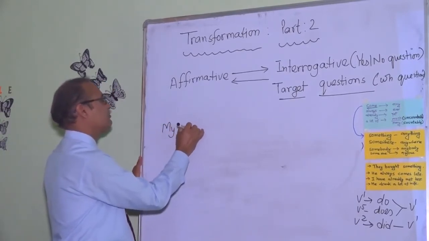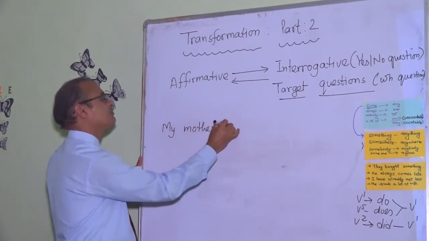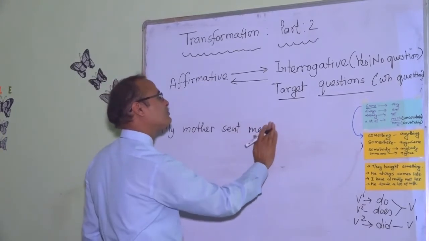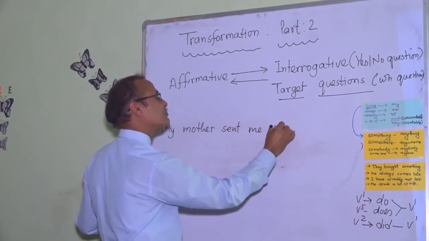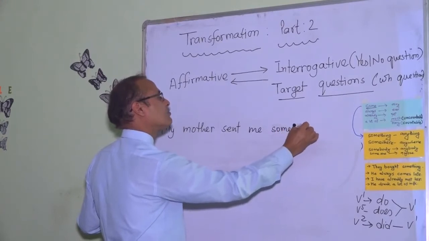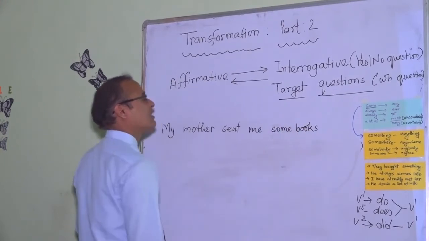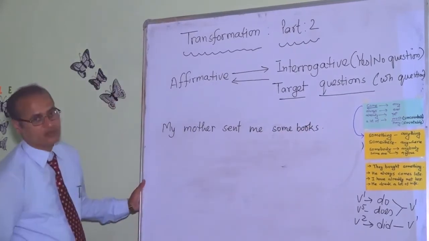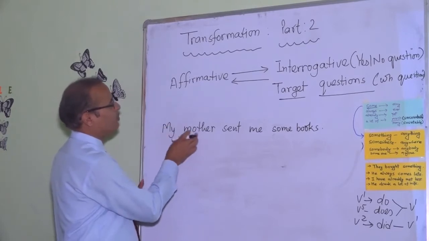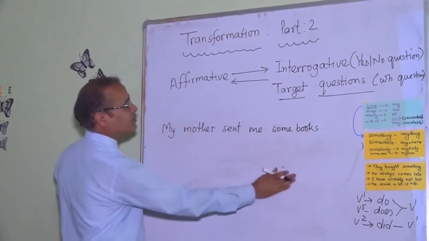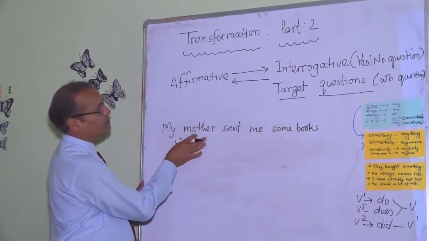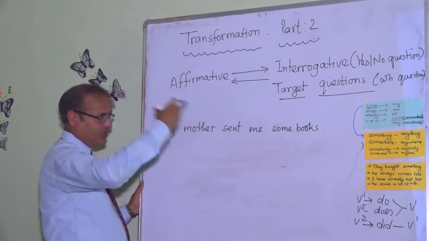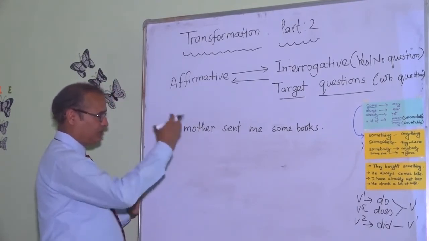My mother sent me some books. Now, this is the information. From this, what type of questions can we form? We have to decide that, and then we can form different types of questions.